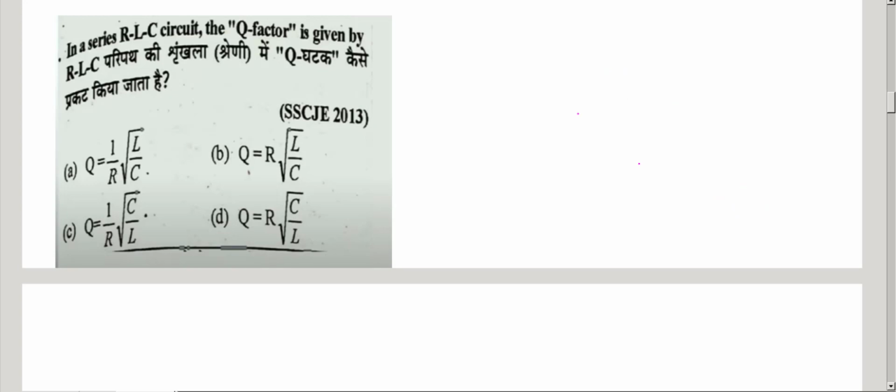In a series RLC circuit, what is the Q factor? We know very well, Q factor equals 1 by R root of L by C, or omega L by R, or 1 by omega naught RC. So what is the answer?